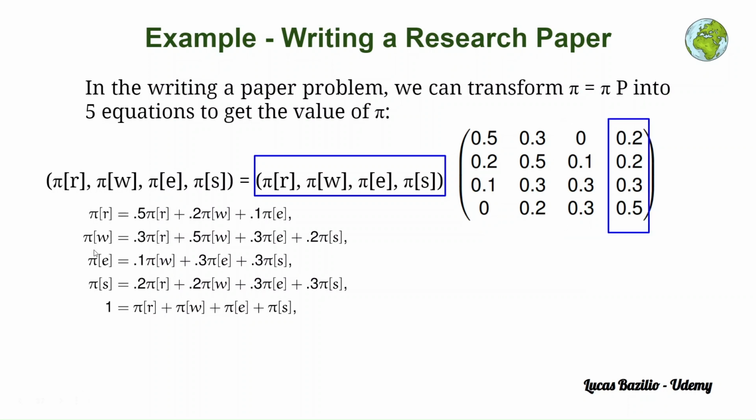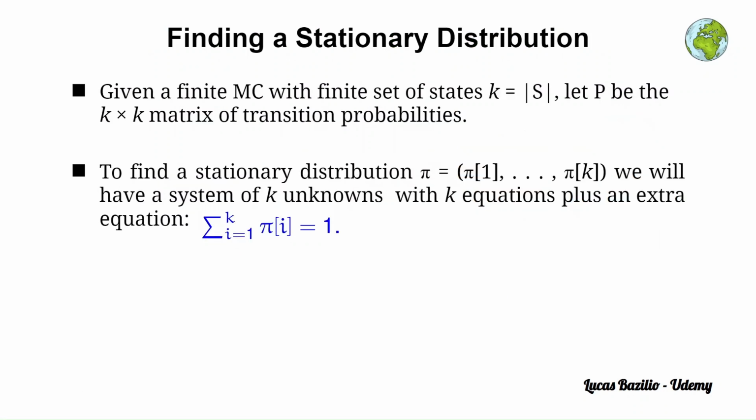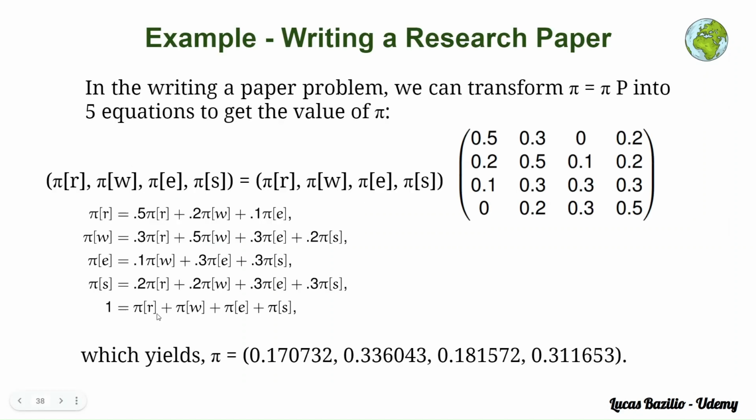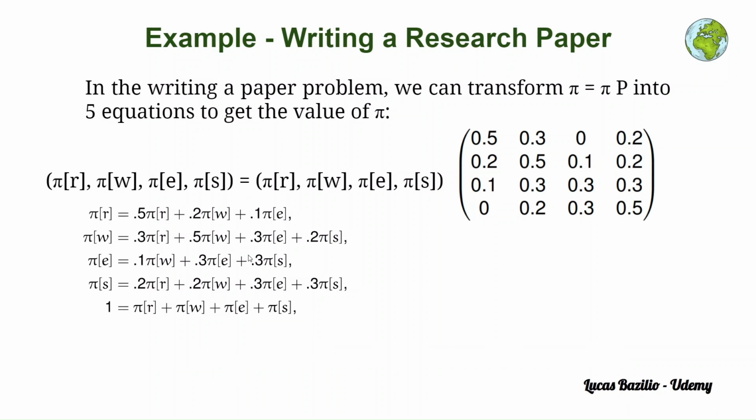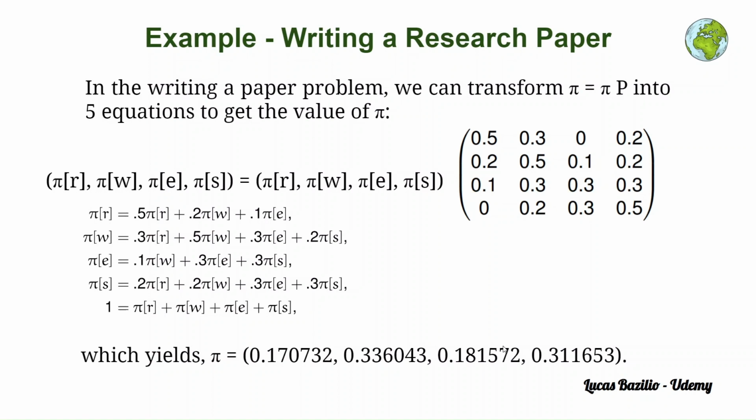So we have this system of equations, and additionally an extra equation, because notice that if we have k states, we'll have a system of k equations with k unknowns plus an extra equation that says that the sum of all of these elements needs to be 1, because this is a probability distribution. Given this system of equations, we solve it with, for instance, substitution or other system-solving methods, and we will obtain this solution for the unknowns. Once we have all of the unknowns, we have the stationary distribution.